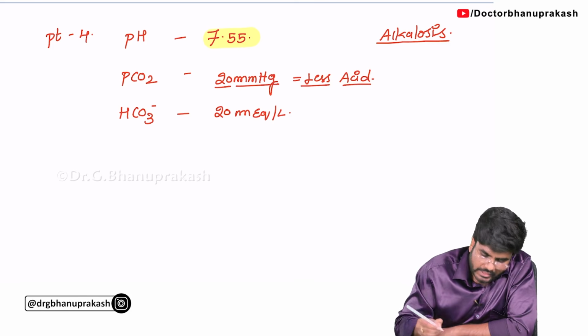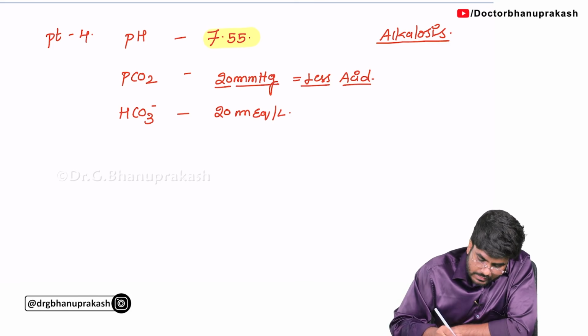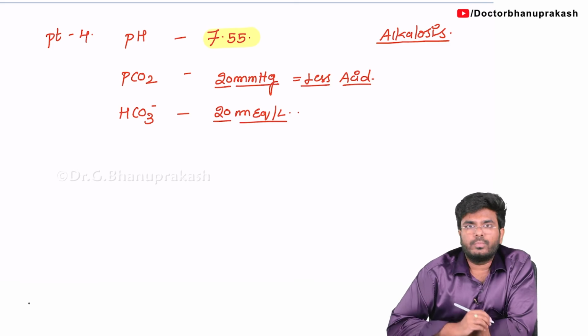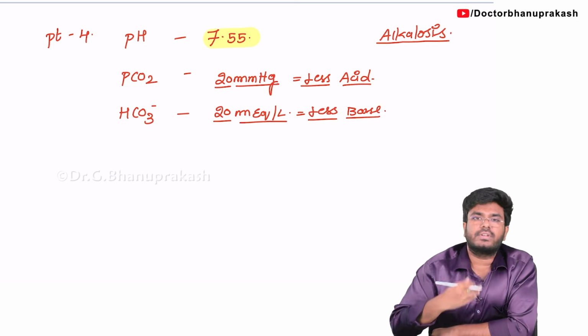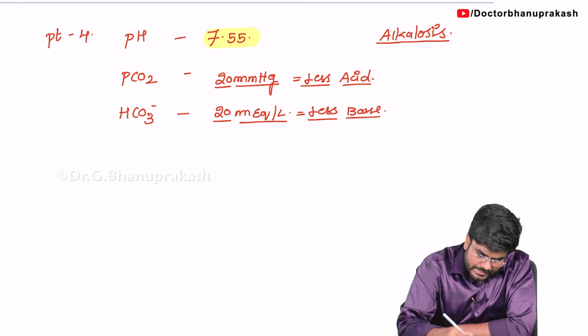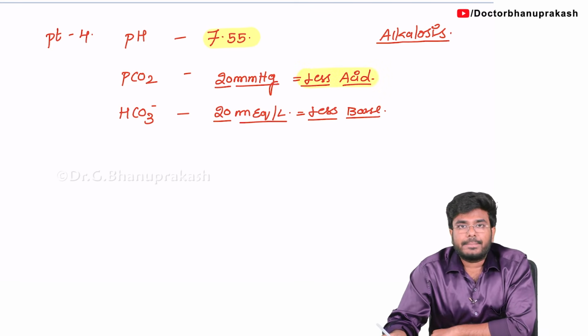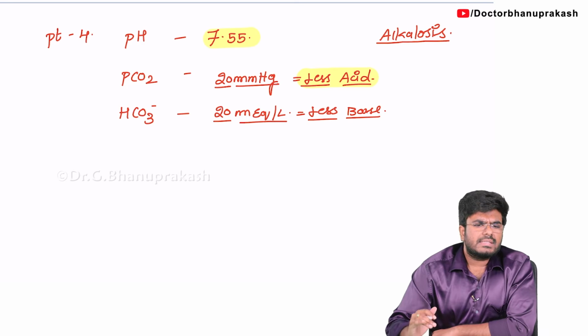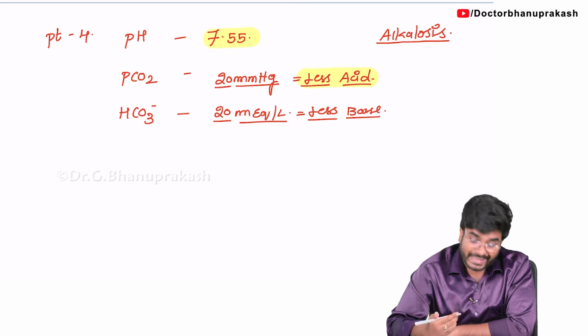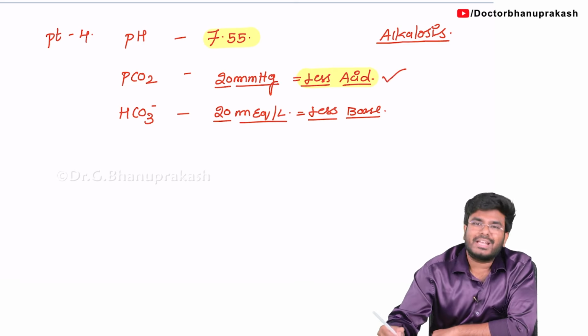So, less acid. Here acid levels are less. Next, look at the bicarbonate. Bicarbonate is also less than 22. So, less base. Now, ask yourself a question. Here acid is less. Whenever there is less acid in the body, will it cause alkalosis? Yes, it will cause alkalosis.